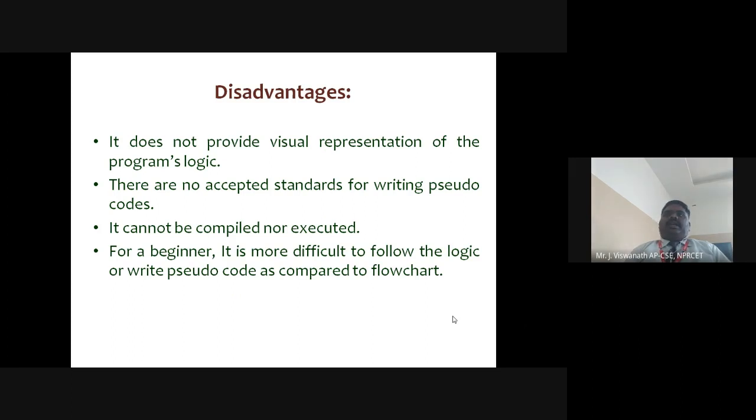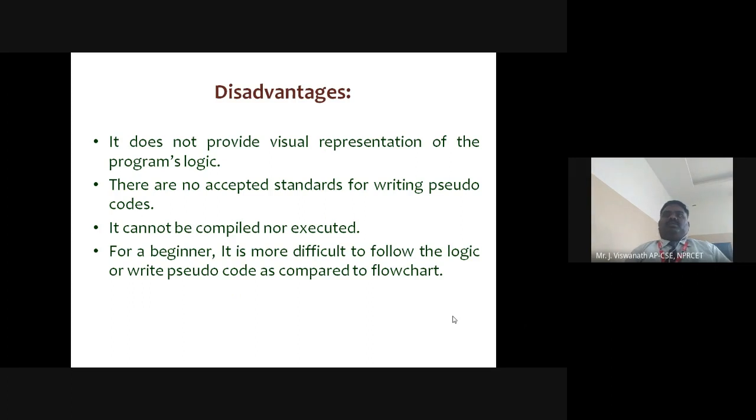There is no accepted standard for writing pseudocode. Till now there is no accepted standard, so most programmers follow most of the formats. It cannot be compiled or executed. I already said pseudocode is not a programming language, so it cannot be understood by the compiler, and it cannot be run or executed by the compiler or interpreter.